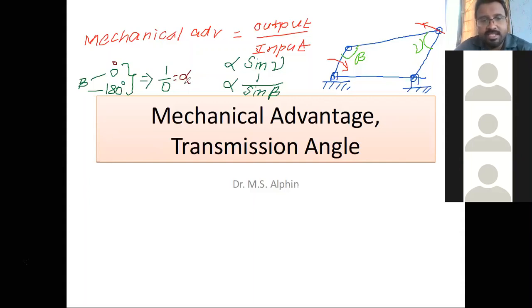So let us imagine that case is happening, at what points it will happen. 0 degree means the linkages will be like this: one link going like this, and another link going like this, and another link going like this.